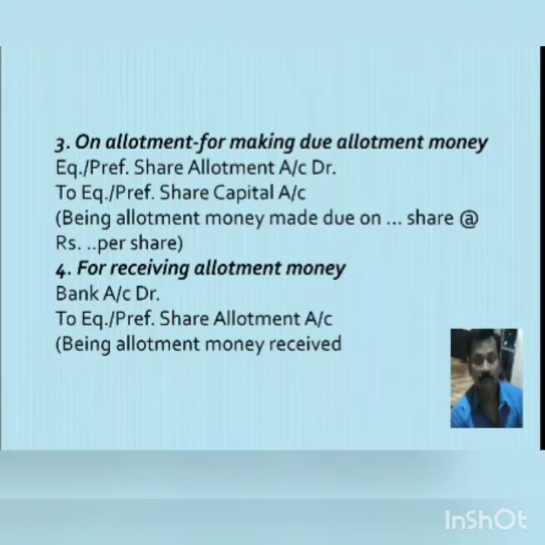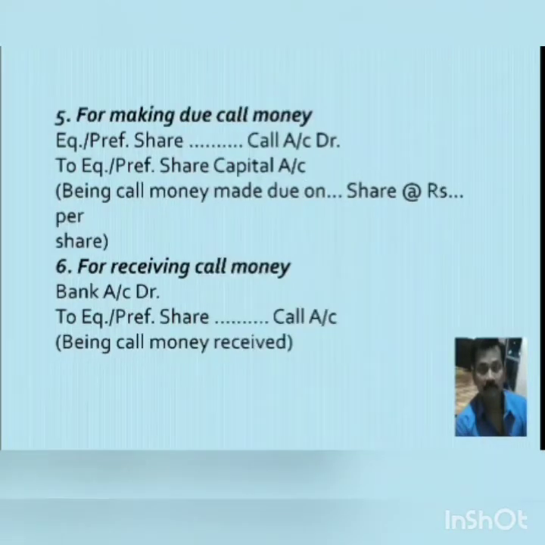So the next entry will be for receiving allotment money. Bank account debit to equity or preference share allotment account. Here we are receiving the allotment money from the shareholders. Then the next entry will be for making due call money. Equity or preference share call account debit to equity or preference share capital. Here we are making the call due.